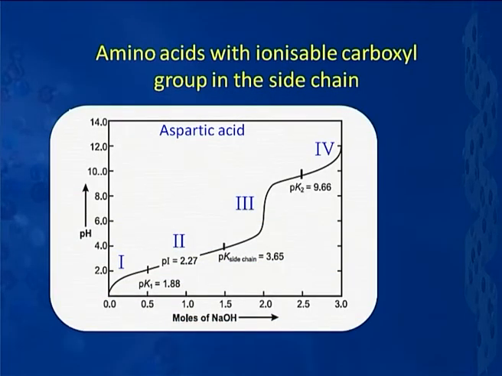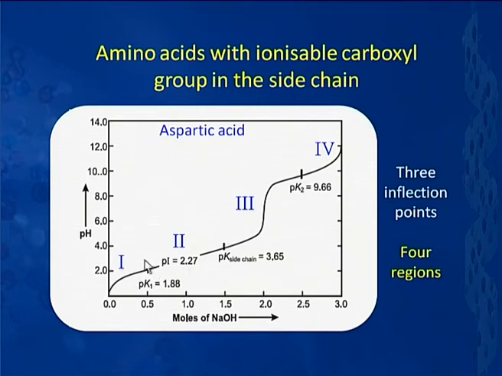Let us move on to the second category of amino acids, wherein there is an ionizable group in the side chain. We start with the one wherein there is an ionizable carboxylic acid group in the side chain. That can be exemplified by aspartic acid, as I have been mentioning again and again. In case of aspartic acid, this titration curve is quite different from what we had in case of alanine. In this case there are 3 inflection points and 4 regions. What does it mean? Let us look at them.